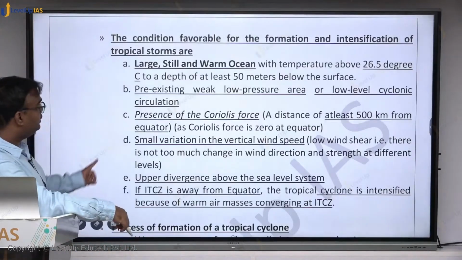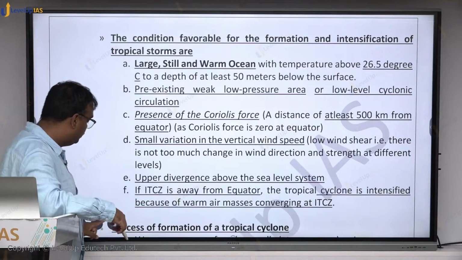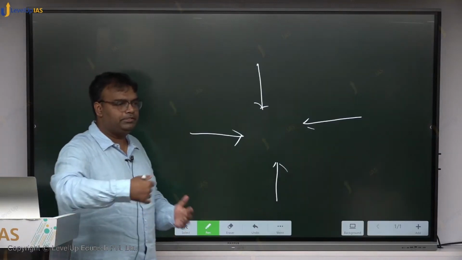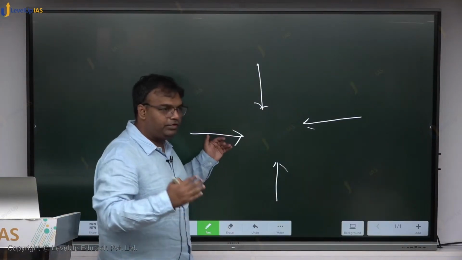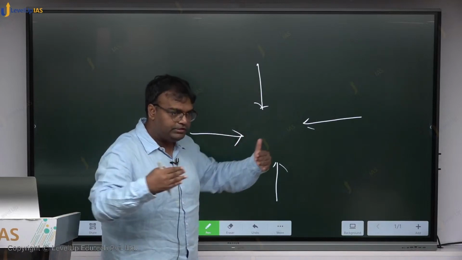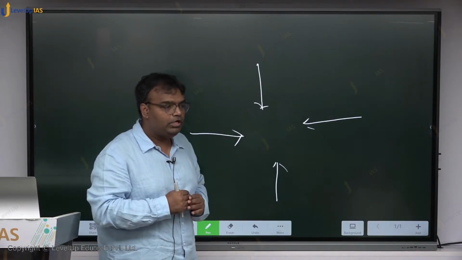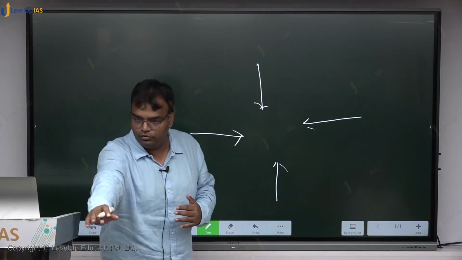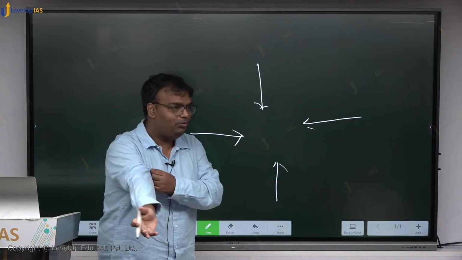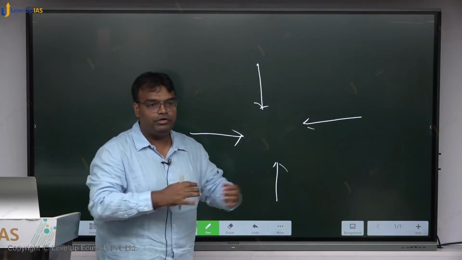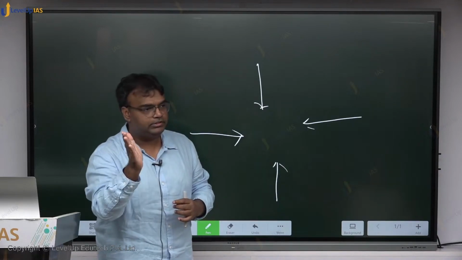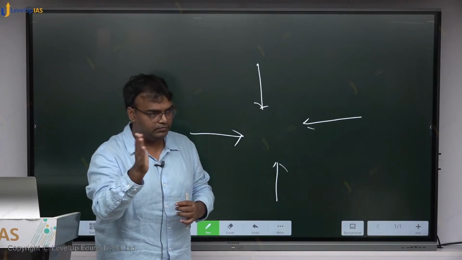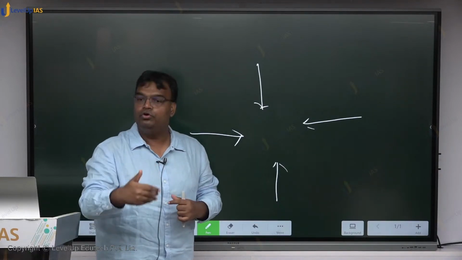Then the third key aspect is presence of Coriolis force. Now to explain you the presence of Coriolis force, let's first understand that when the wind is converging in low pressure area, what happens is, only for you, बाकी सबने तो geography पढ़ा हुआ है, when wind is moving in northern hemisphere, it turns towards its right. That is because of Coriolis force.